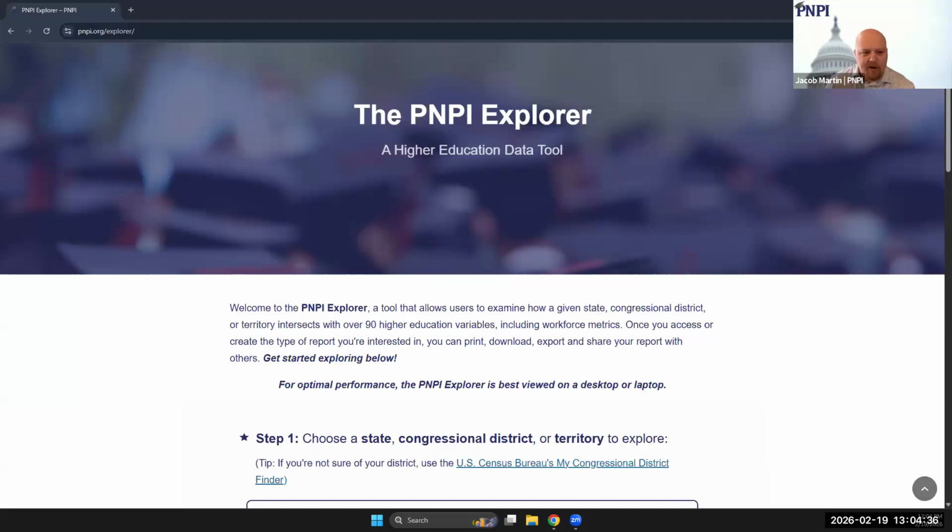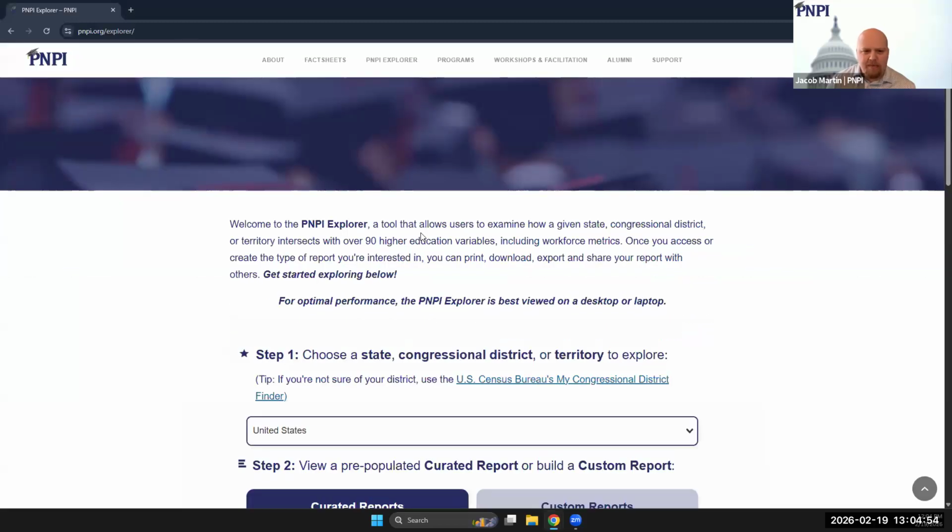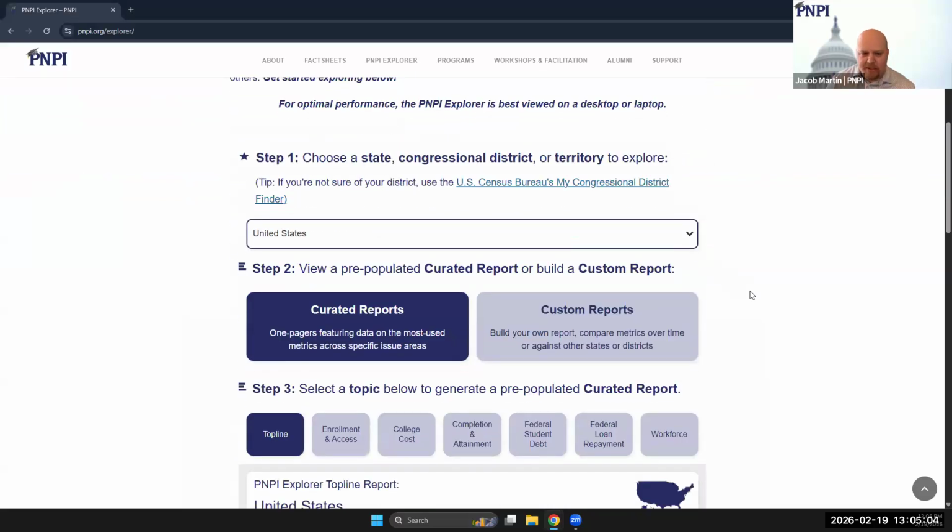So the PNPI Explorer allows us as users to examine how a given state, congressional district, or U.S. territory intersects with over 90 different higher education variables, and now including workforce metrics. So on your screen, if I shared correctly, hopefully you can see the PNPI Explorer, which is available at pnpi.org/explorer. And when you navigate to the Explorer, you'll see that accessing information takes only 3 steps.